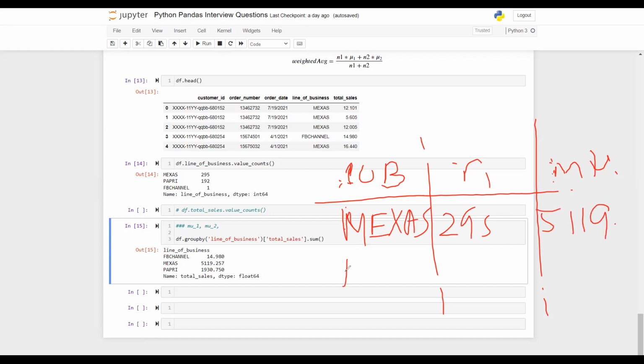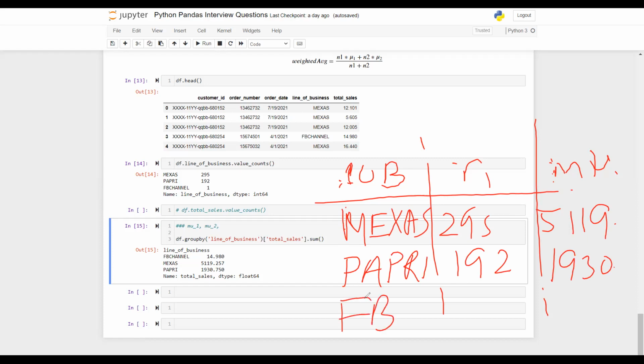And then second is Papri, and the count is 192, and the sum is 1930 dot so on. And the last one is FB channel, I call it FBC, and the count is 1, and the total sum is 14.98, right?